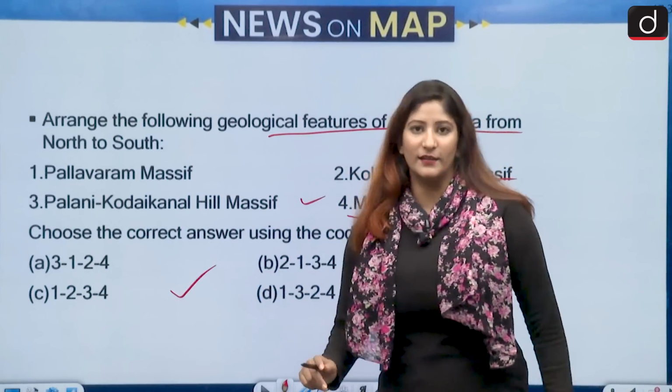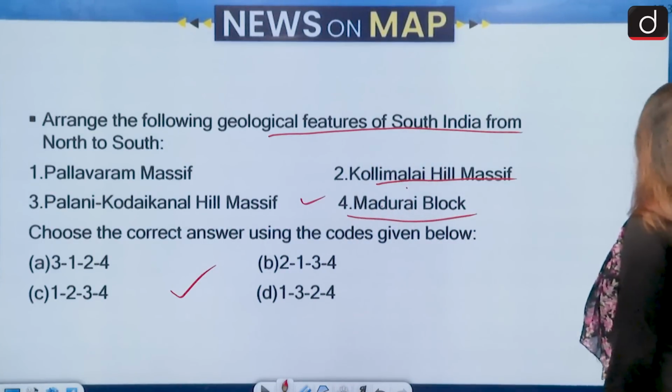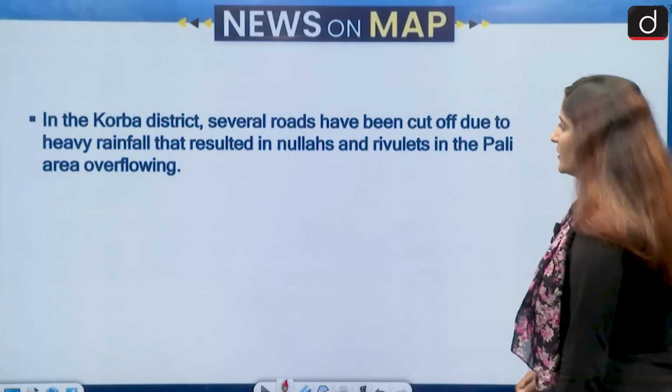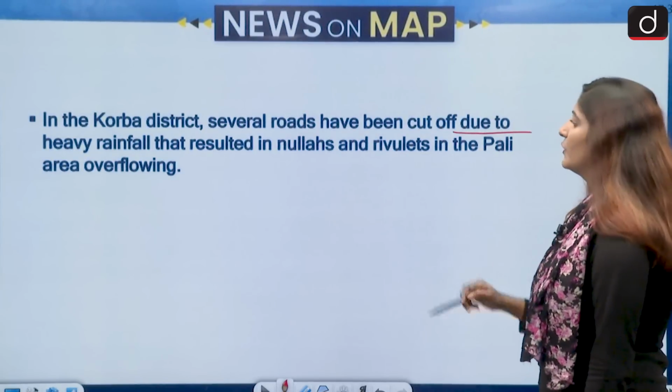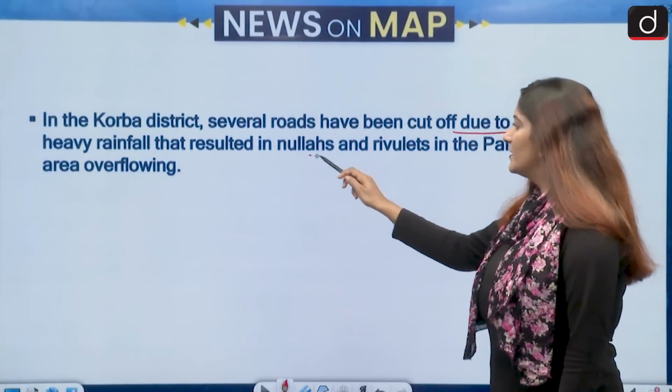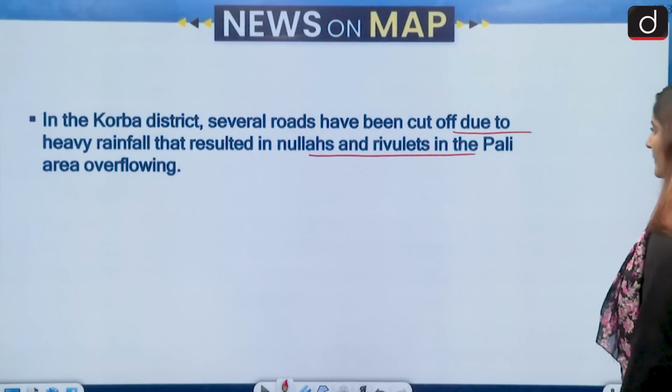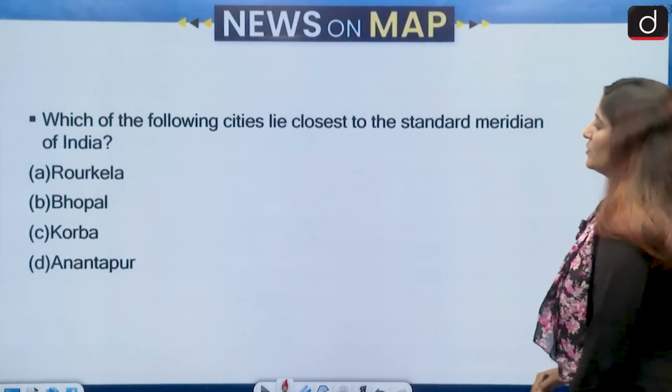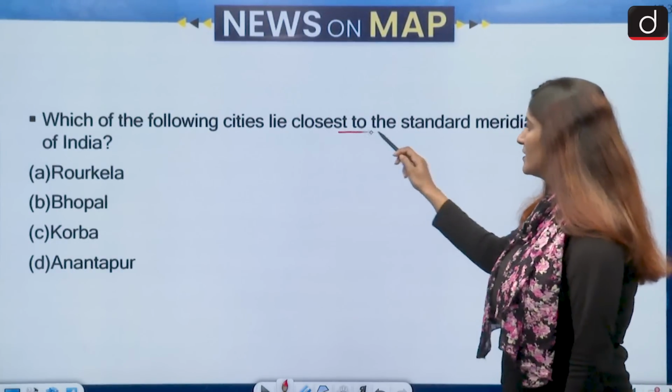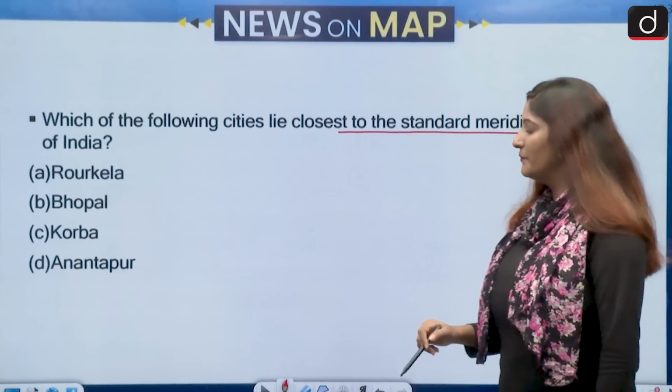Option C here is the correct answer. Okay, next is, let's see. In the Korba district, several roads have been cut off due to heavy rainfall that resulted in nalas and rivulets in the Pali area overflowing. Which of the following cities lie closest to the standard meridian of India?